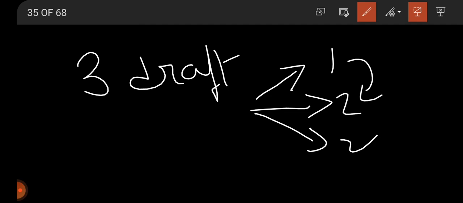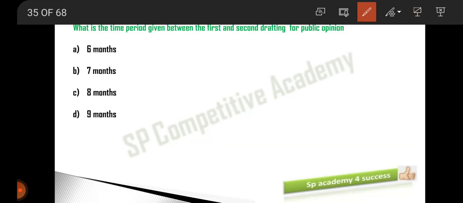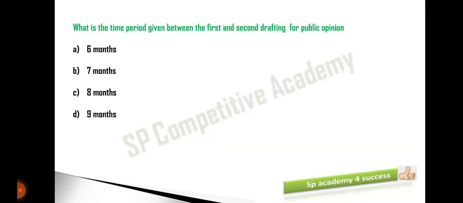The Constitution has 3 draftings and 3 readings also. There is a difference between the 3 readings and the 3 draftings. Here the question is regarding the drafting.